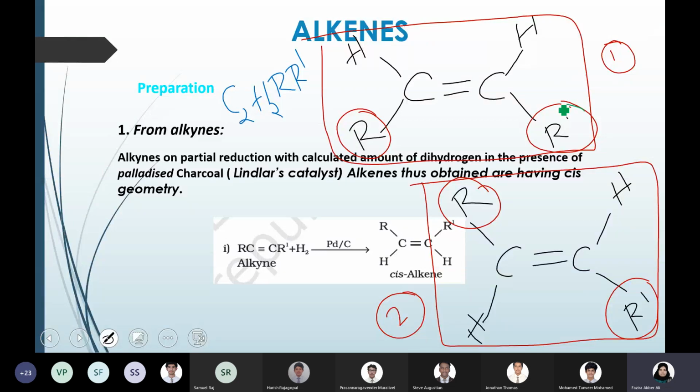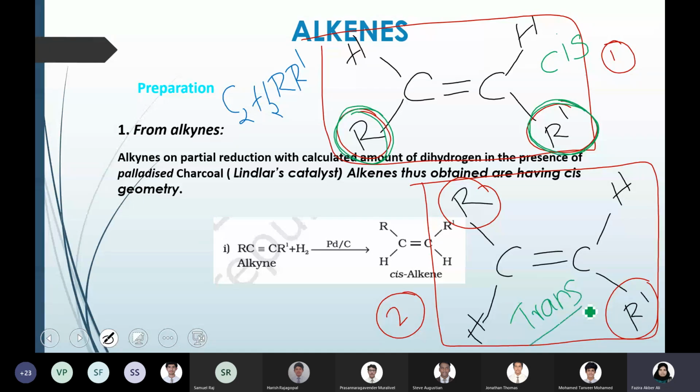Here, the alkyl groups or any functional group are on the same side of the compound. So these kinds of isomers are called cis isomers. Cis means same side. If it is on the opposite side, then we call it a trans isomer.